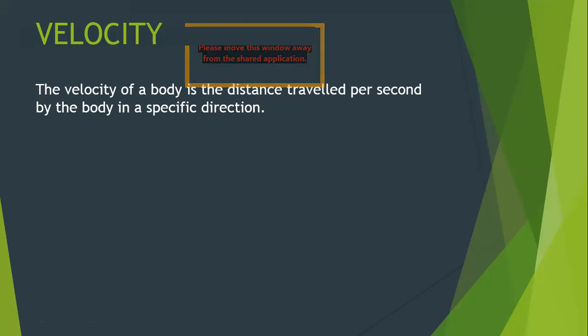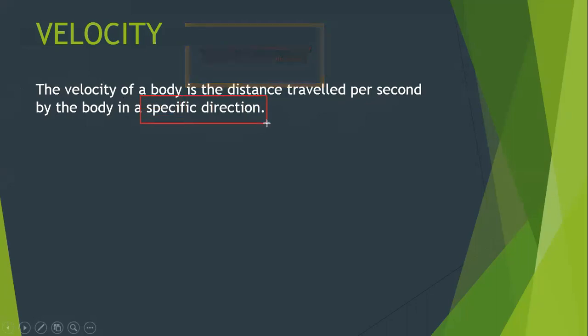Basically, the velocity of a body is the distance traveled per second by the body in a specific direction. The speed of a body is the distance traveled in 1 second, and velocity is also the same, in a specific direction.